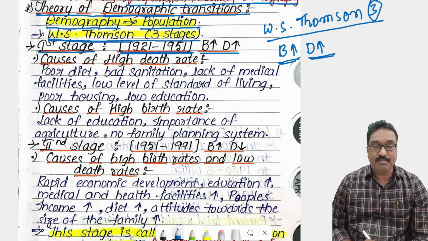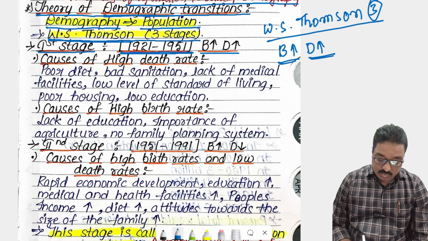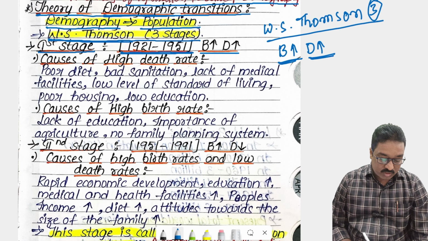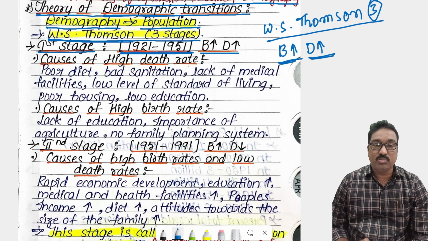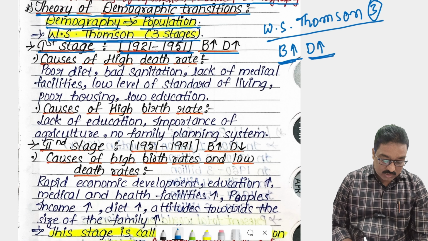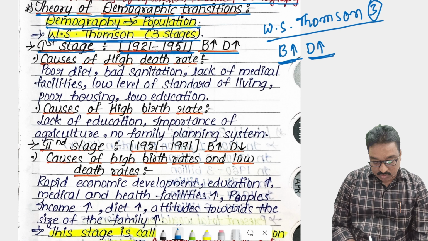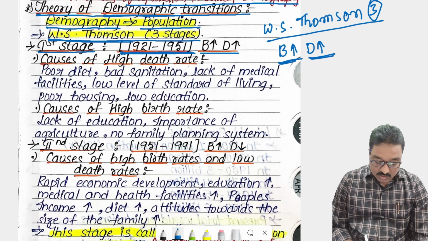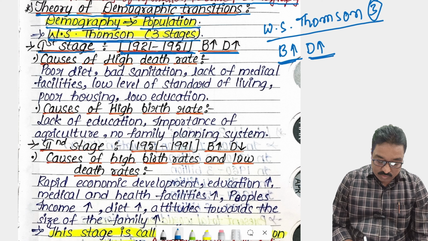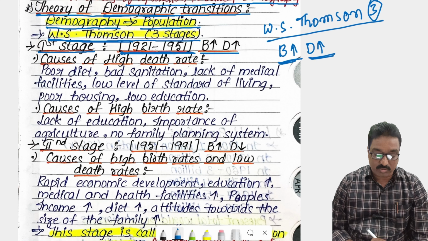Based on birth rate and death rate, we see how the population is increasing in the country. So according to W.S. Thomson, from 1921 to 1951 birth rate and death rate were both very high.